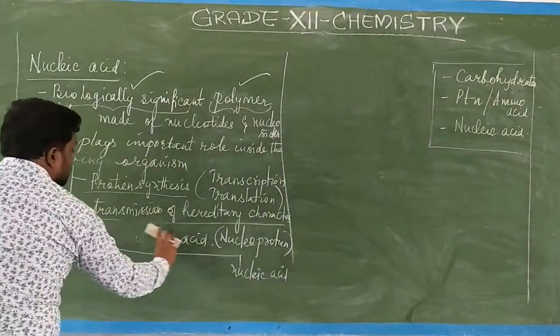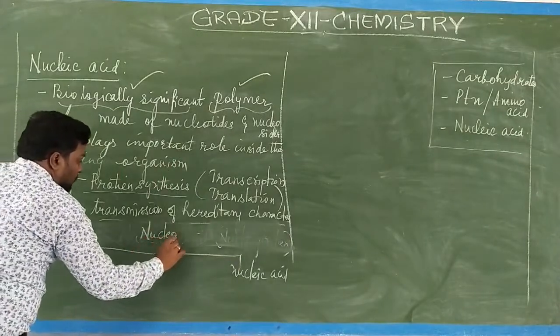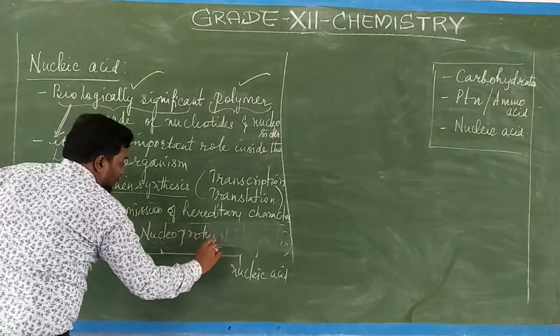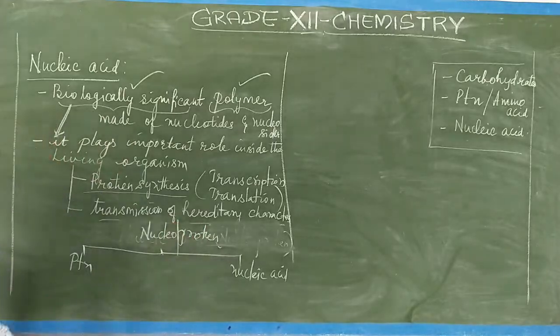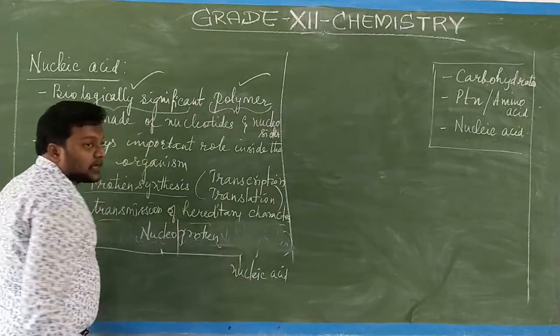So instead of nucleic acid, I can write it as nucleoprotein. Now what happens? This nucleo and protein will get bifurcated. So protein I have written here, and the nucleo becomes nucleic acid.